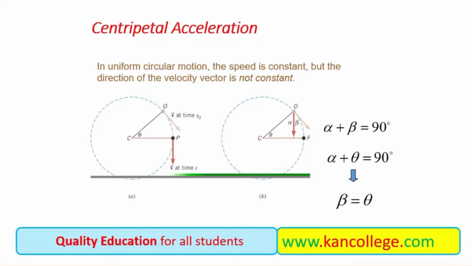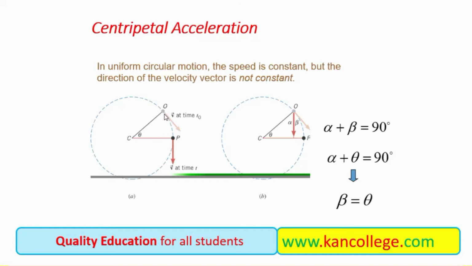At point O, the velocity of the body is in this direction, and at point P, the velocity of the body is in downward direction. So the direction of the velocity has changed, and because of the direction change, the net velocity will be different. Net velocity will change. It means the body will have acceleration. Change of velocity is known as acceleration. What is acceleration? We will calculate in the next slide.